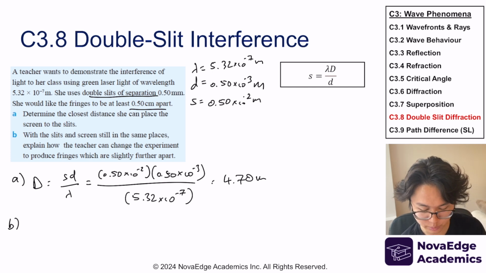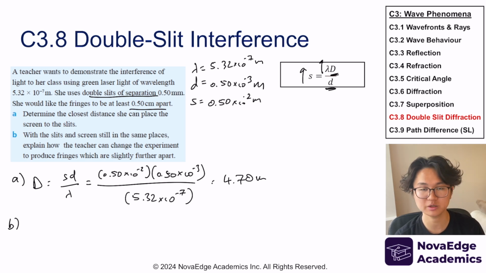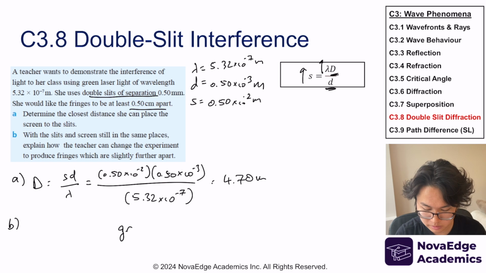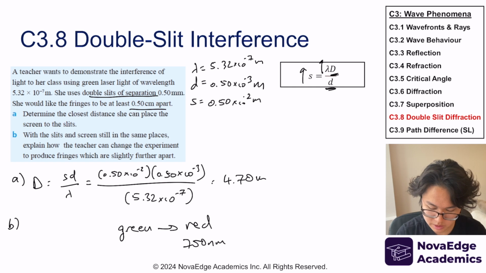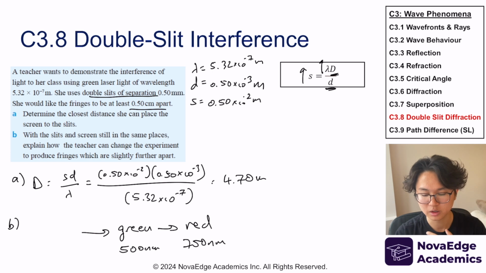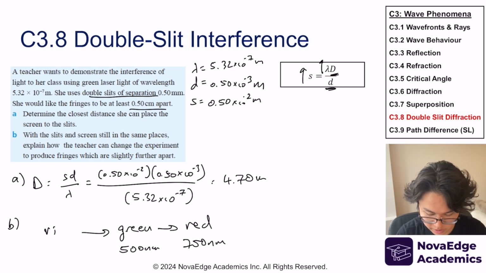Okay, so she's saying that we want to keep all the positions the same, but she wants to change the fringe pattern. Okay, so positions are the same, so both D's are the same. She wants to change the s. We want to increase s. Well, the only way to do so is increasing wavelength. But how do we increase wavelength? Well, we actually need to change the color. We need to change the color from green to red, because red is like 750 nanometers. Green is somewhere in between. And if we want to make the fringes narrower, we need to make it into violet.